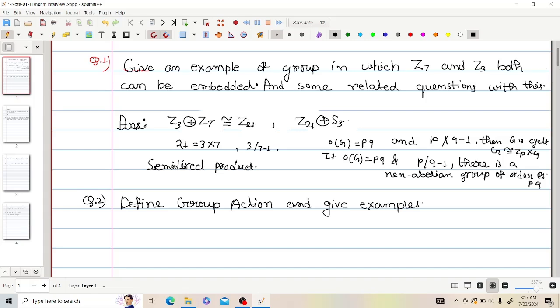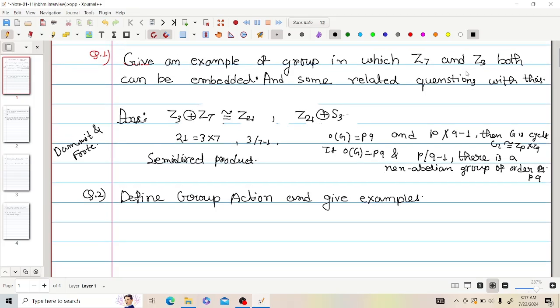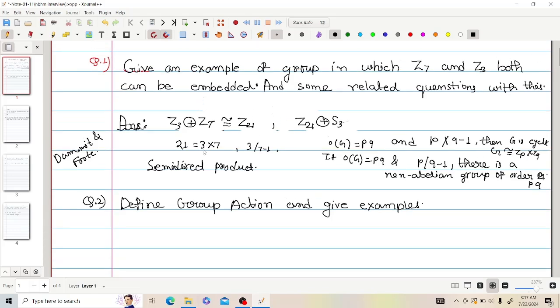This construction is quite laborious, and you can see it in Dummit and Foote, where the construction is given. They were satisfied with this, since no one can give this whole construction in an interview. So they were satisfied with what I told, and they moved to the next question.